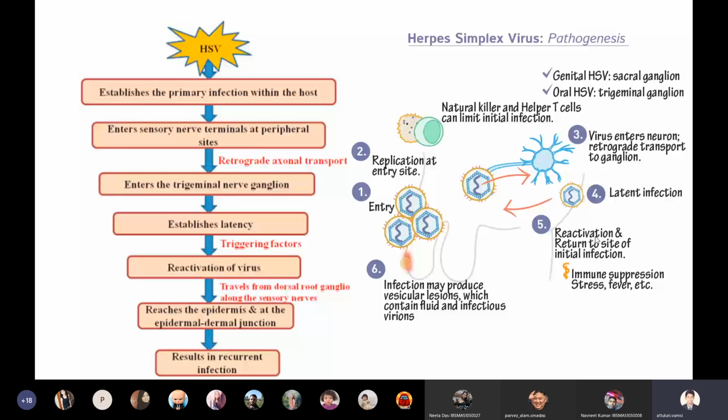It will go back to the initial infection site, and it will cause fever, stress, and it can even cause skin lesions. So by the time we are seeing lesions, the patient already has the virus as a latent infection in his body. So a very deadly virus actually.